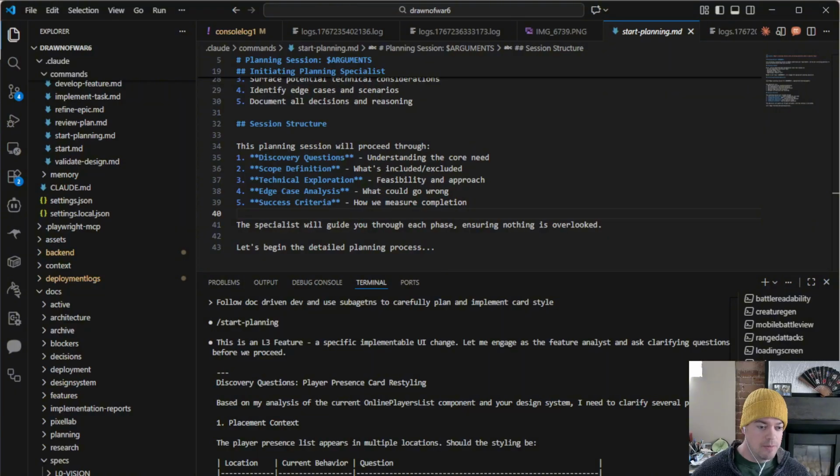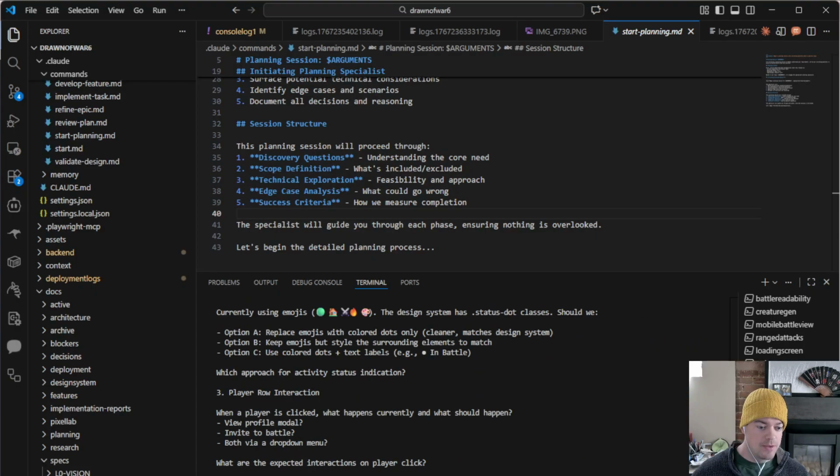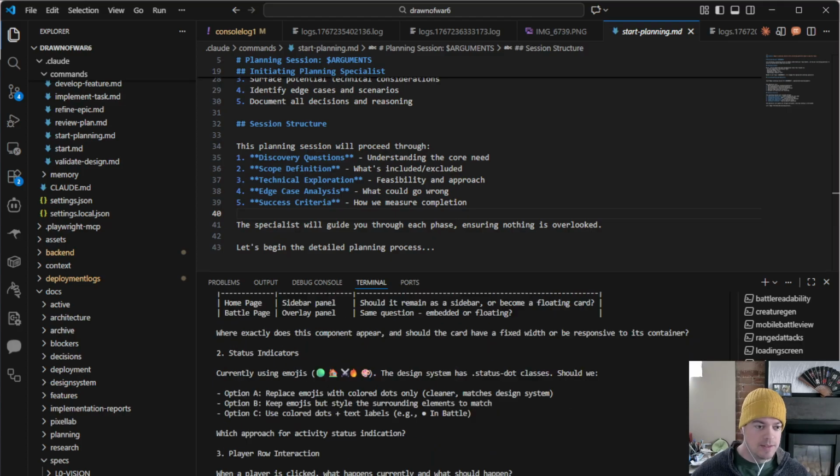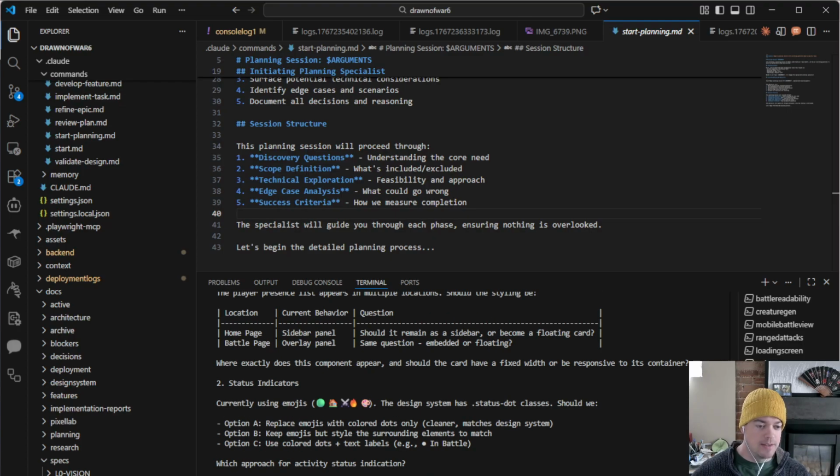So quickly read through this. It's asking me some questions. Okay, we definitely want it to be responsive. Should be responsive. Sometimes I'll copy this out and paste it into just notes so it's a little easier to read and respond. Which approach for activity status and indication?